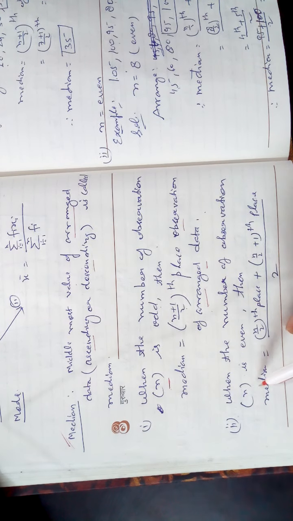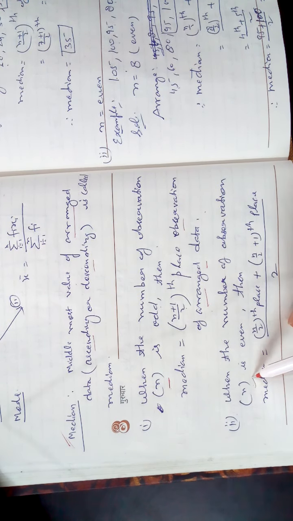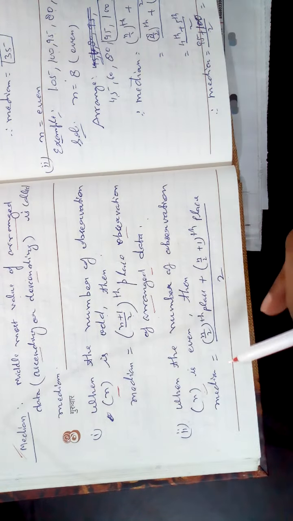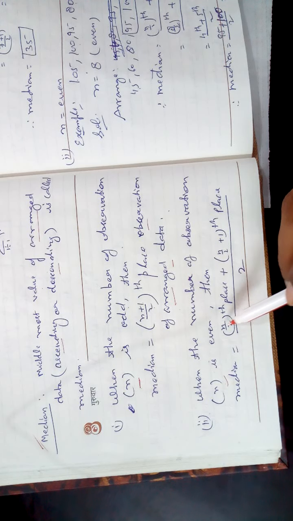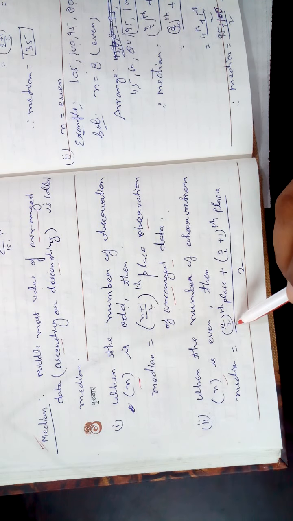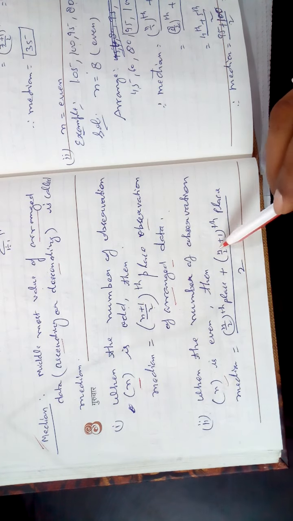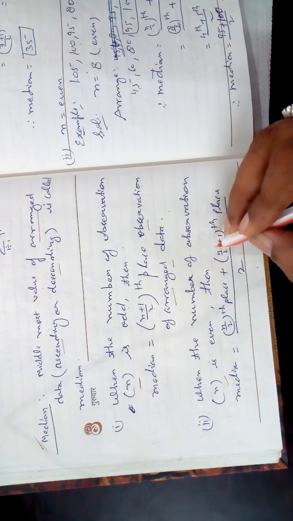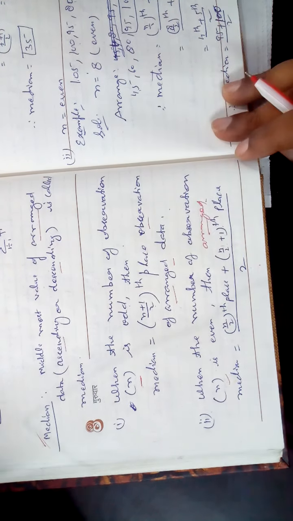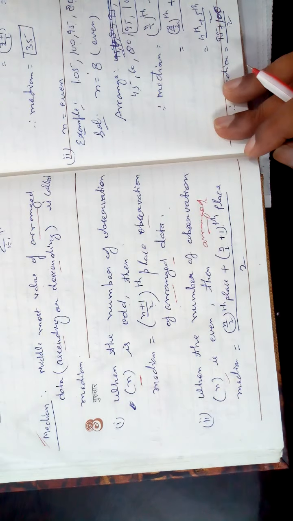But when the number of observations n is even, then the formula changes. The formula is the n by 2th place observation plus the (n by 2 plus 1)th place observation, divided by 2. But the observations must be arranged, only in the arranged observations, not without arrangement.